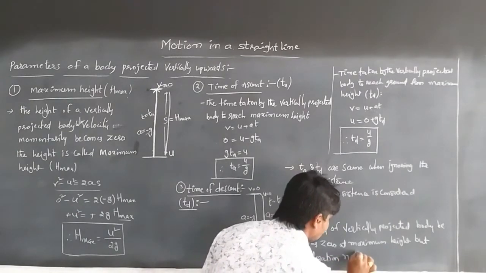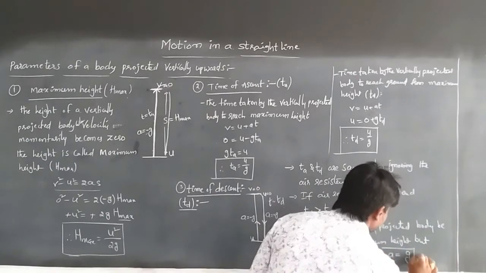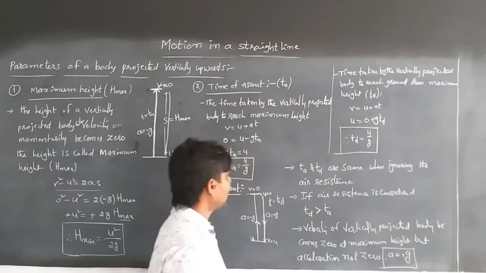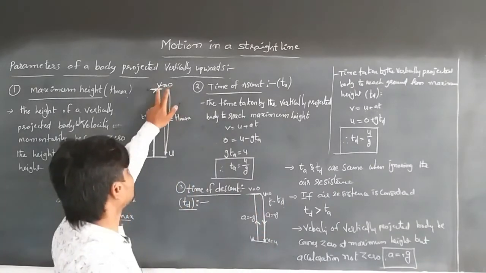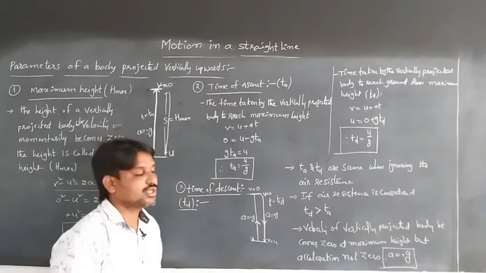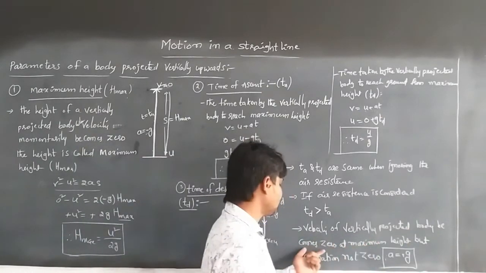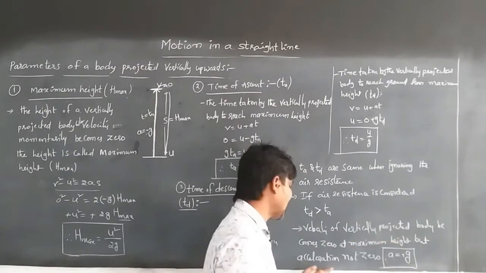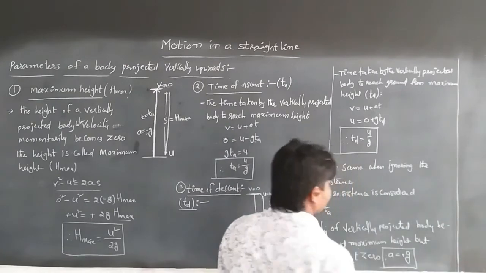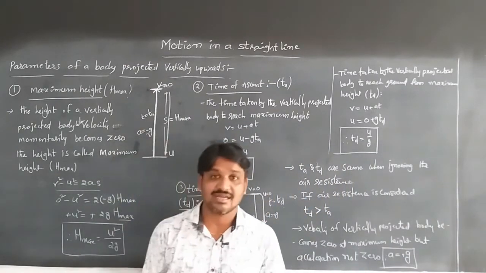Acceleration is not 0, that is a is equal to g, because after reaching the maximum height the body will return to the ground, under the gravitational effect. So the velocity and the time of ascent, the maximum height,